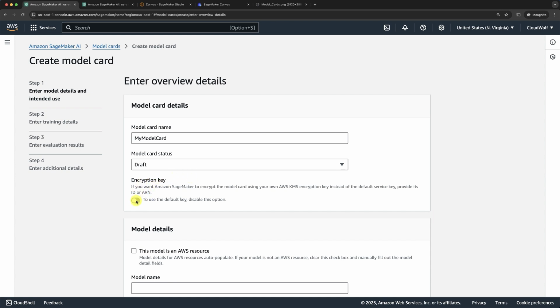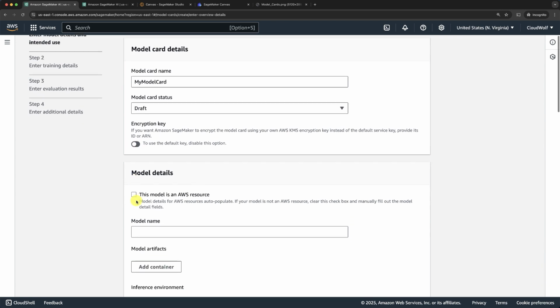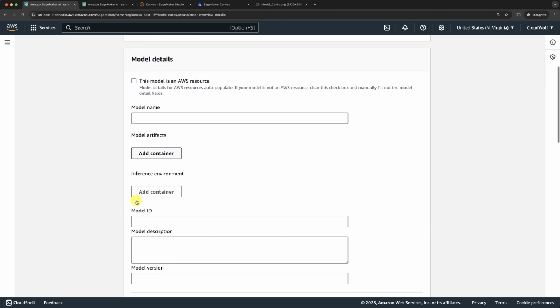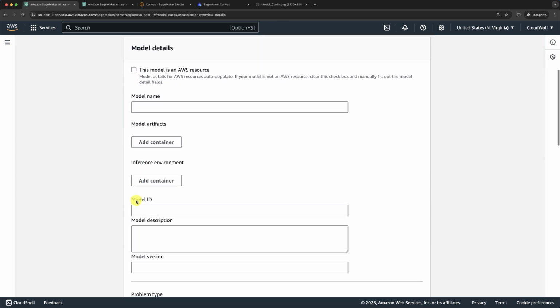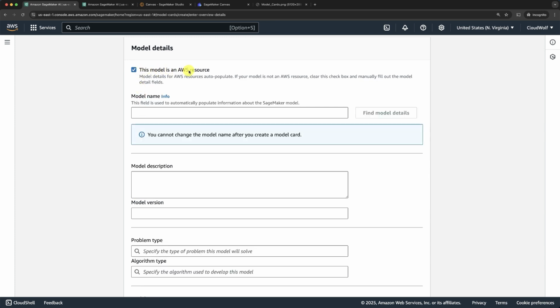And if you keep this disabled, this will anyway use the default key. Then here, that's where you can configure the model details. So here we're going to click yes, this model is an AWS resource. Model name, so here we have to enter the exact model name. And so there we go.